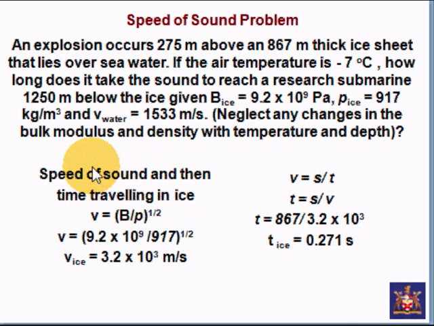Okay, so the sound has gone through the air, now it's got to go through the ice. This time we've got a solid, ice. Velocity is equal to the formula we saw earlier on, bulk modulus divided by the density, rho is the density, to the power of a half. So we have values for the bulk modulus of the ice, 9.2 by 10 to the 9. We've got the density of ice given from above, 917. Do the division, put it to the power of a half on your calculator, or 0.5, and therefore the velocity in ice is equal to 3.2 by 10 to the 3 meters per second.